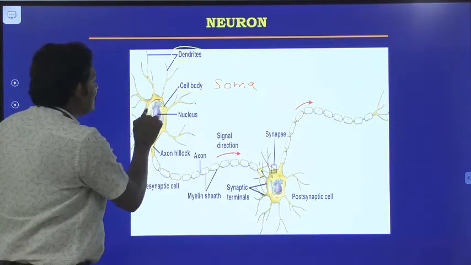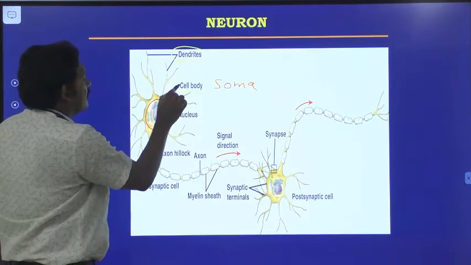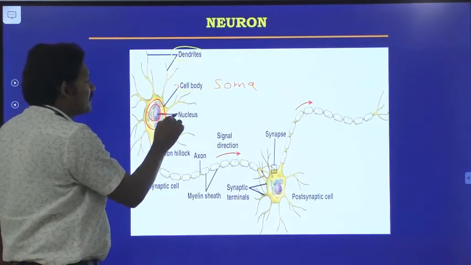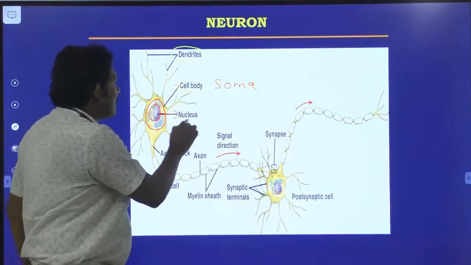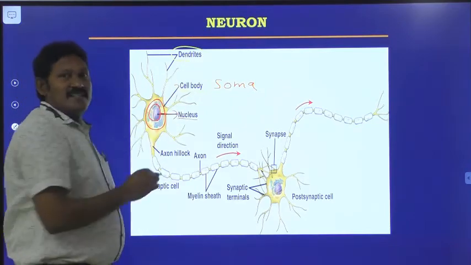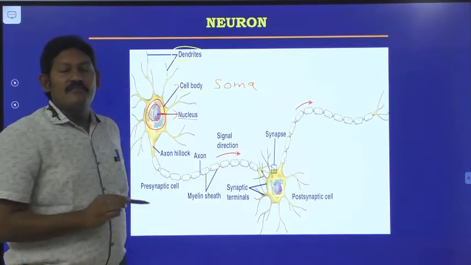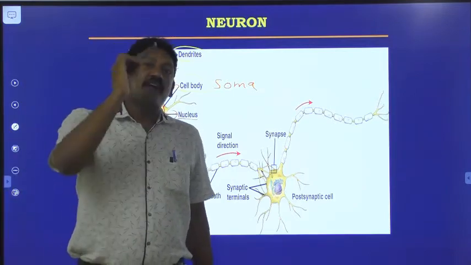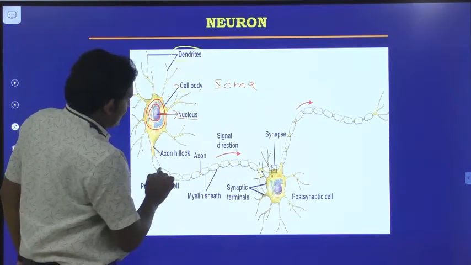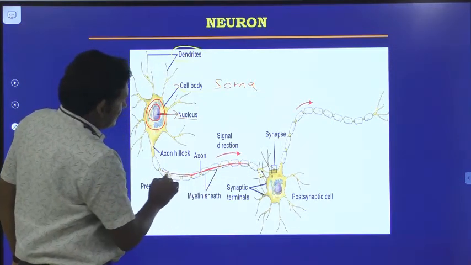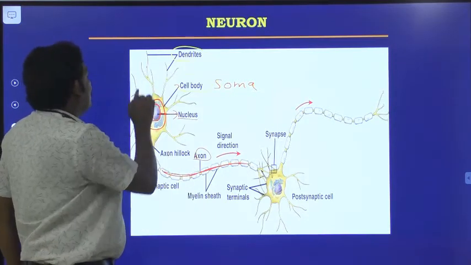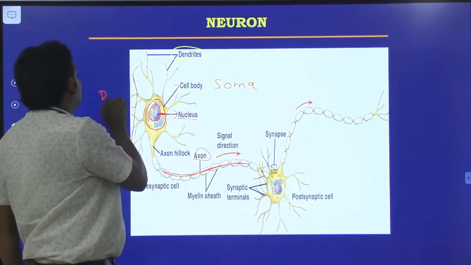This is the cell body, which can also be called soma. Inside the cell body we have the nucleus. The dendrite of one neuron is connected with the axon of another neuron. So this long one is the axon, and these are all dendrites.